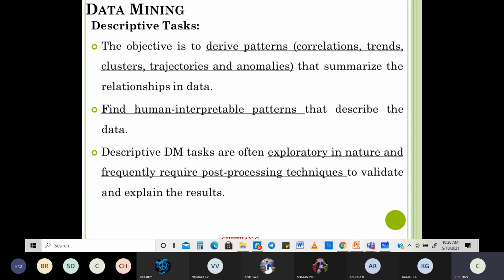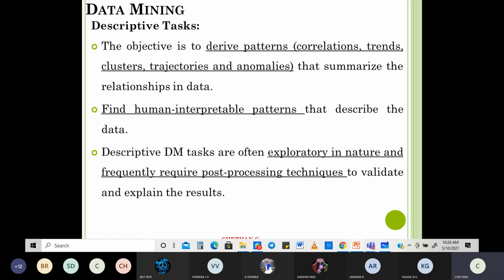You find human understandable, or human interpretable, patterns. They are exploratory in nature and frequently require post-processing techniques. They keep on changing, so you always need post-processing techniques to figure out what is going on. So descriptive tasks and, of course, predictive tasks. We're going to study them in detail, but this is our understanding of what a prediction task and a descriptive task are.